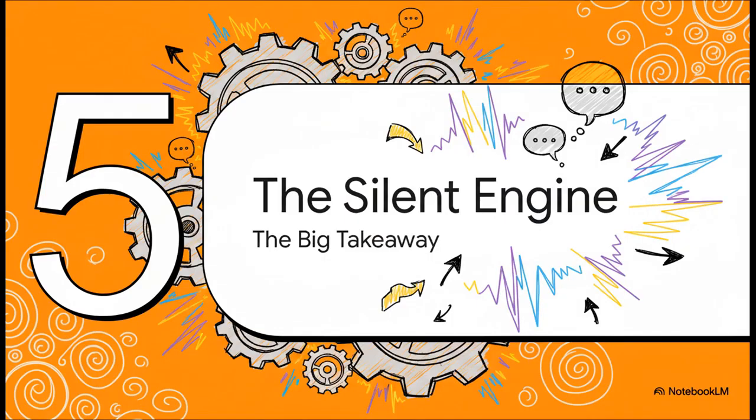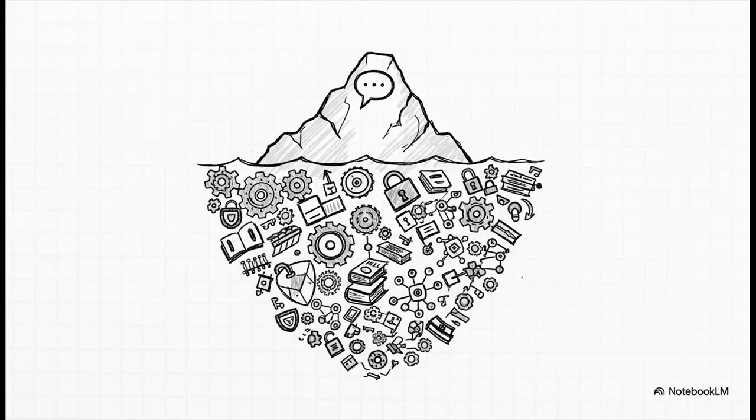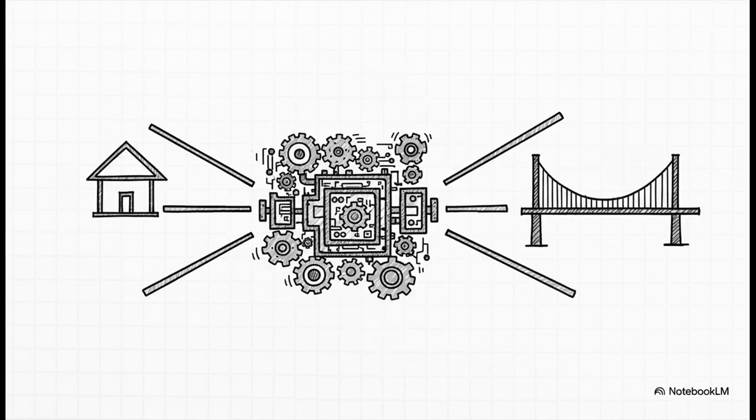Okay, so after all that, what's the big takeaway here? Let's wrap up with Section 5, the silent engine, because it really is about understanding what's driving the whole conversation. Next time you find yourself chatting with an AI, I want you to remember this. Your request, what you type in, that's just the tip of the iceberg. Underneath the water, there's this massive, hidden foundation of rules, personality instructions, and safety protocols, and that's what's really in charge. That system prompt? It's the silent engine.